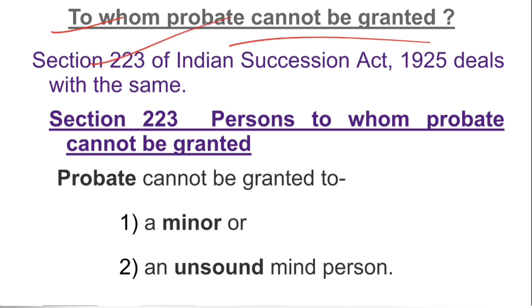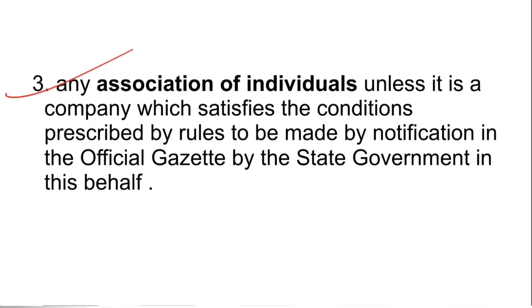So section 223 provides for the same, and it says the persons to whom it cannot be granted. So a minor, unsound mind person, any association of individuals, unless it is a company which satisfies the conditions prescribed by the rules to be made by notification in the official gazette by the state government in this behalf. So generally, association of individuals except the company shall not be granted probate. So minor, unsound person or association of individuals except the company who satisfy the conditions prescribed by the state government. In those cases, the probate cannot be granted.